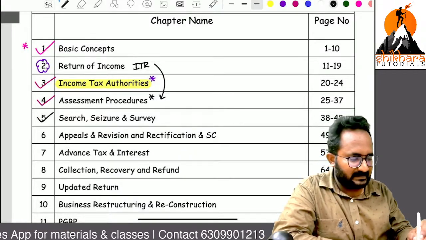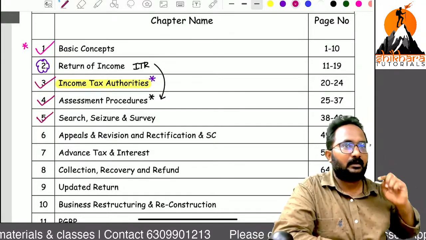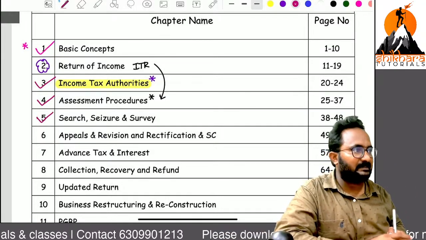Next chapter, search, seizure and survey. I think in many movies we can learn about income tax raids, search, seizure, etc.